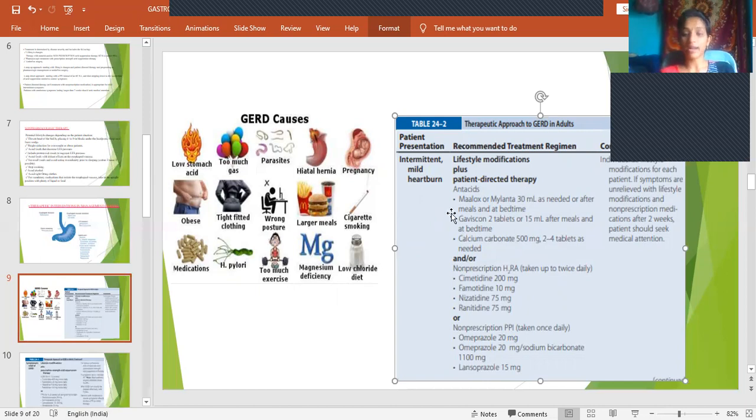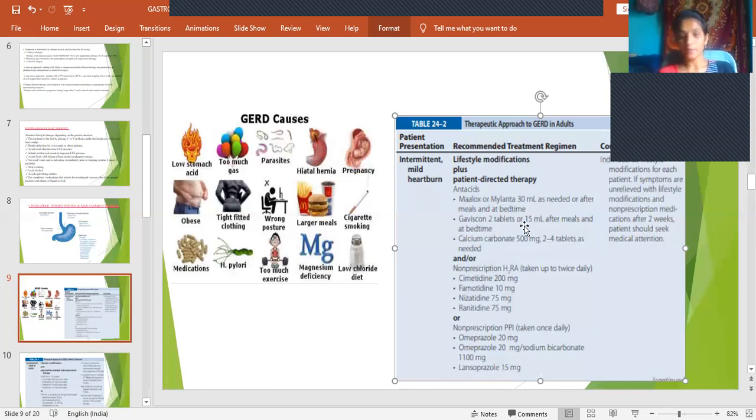We give antacids like Malox or Milanta 30 ml, and Gaviscon syrup, calcium carbonate. What will they do? They will neutralize the acid, as these are all alkaline in nature. So first thing is antacids.